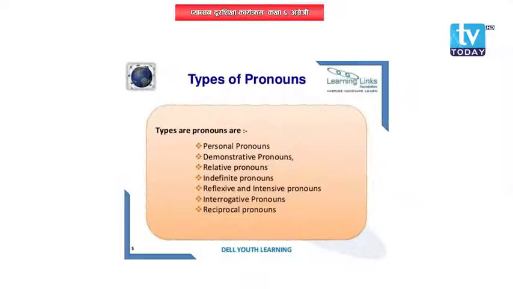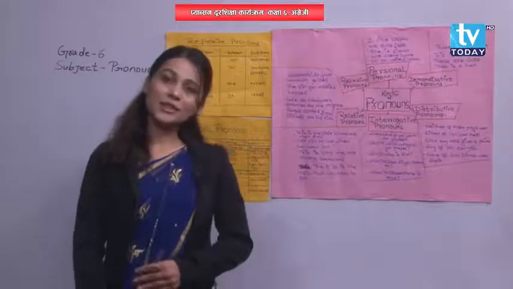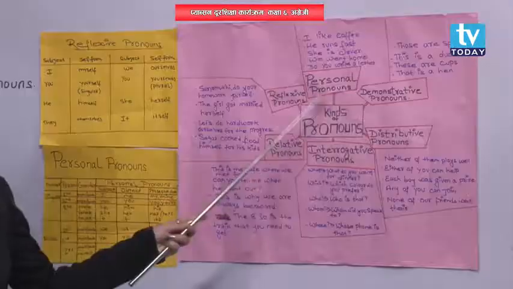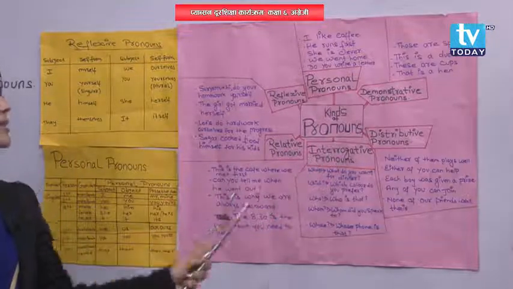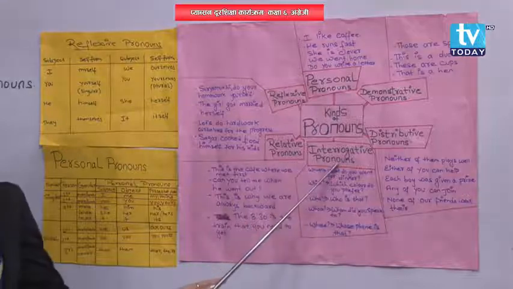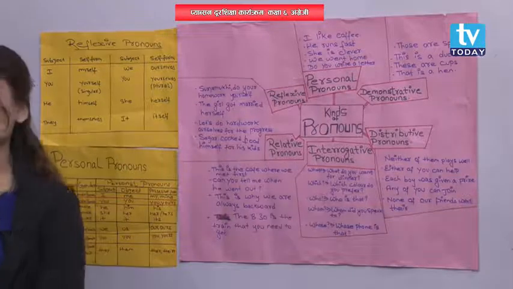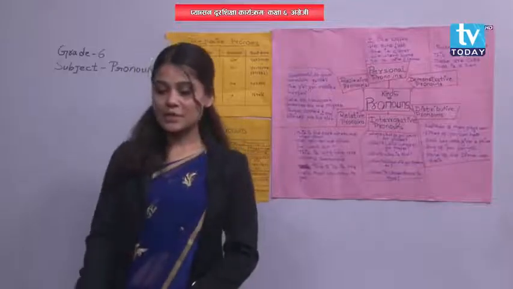Like you can see over here: personal pronouns, reflexive pronouns, demonstrative pronouns, relative pronouns, interrogative pronouns, and distributive pronouns. So, what are the different types of pronouns? The types we are going to study are personal pronouns, reflexive pronouns, demonstrative pronouns, relative pronouns, interrogative pronouns, and distributive pronouns. So, what is a personal pronoun?